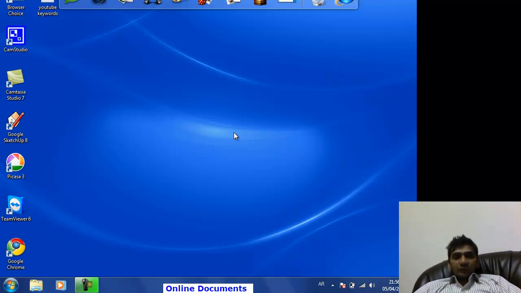First of all, we will have a look at the Google Documents as well, and then we will see how we can synchronize, how we can download or upload the changes, how we can download from the internet to our local machine, and how we can upload from our local machine to the internet. And after that, we will also see how we can manage different kinds of documents.